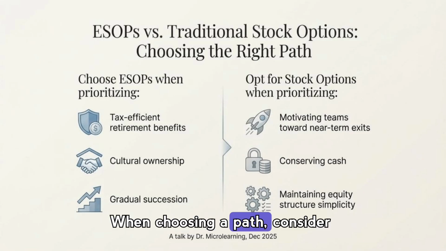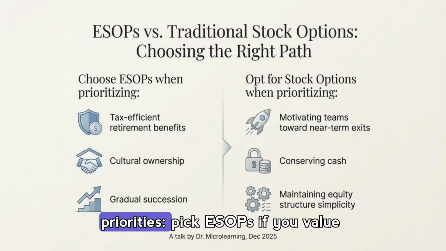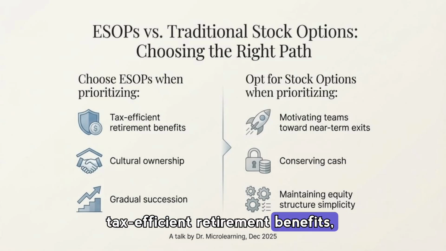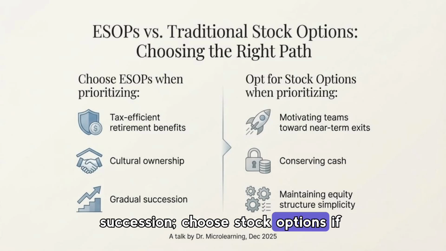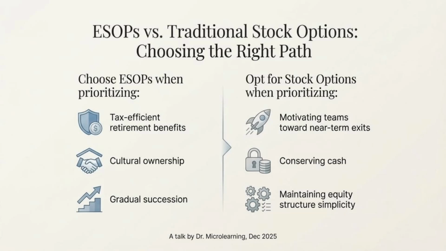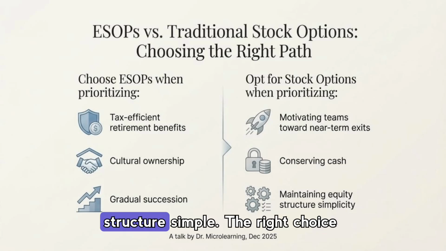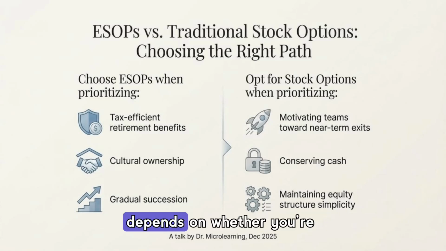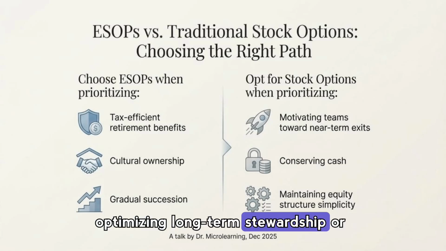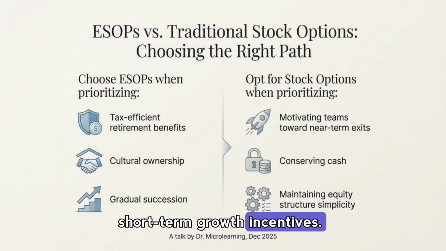When choosing a path, consider priorities. Pick ESOPs if you value tax-efficient retirement benefits, cultural ownership, and gradual succession. Choose stock options if your focus is motivating teams toward near-term exits, conserving cash, and keeping the equity structure simple. The right choice depends on whether you're optimizing long-term stewardship or short-term growth incentives.